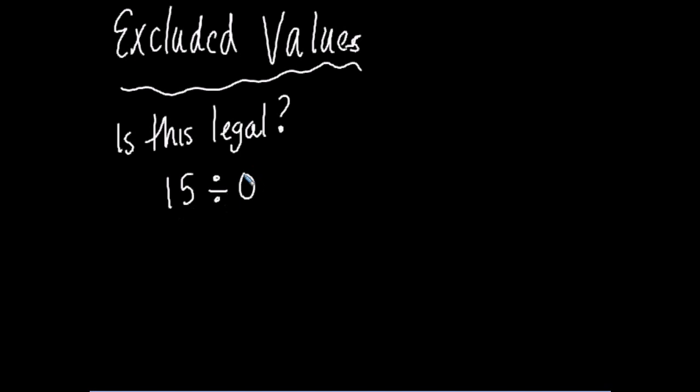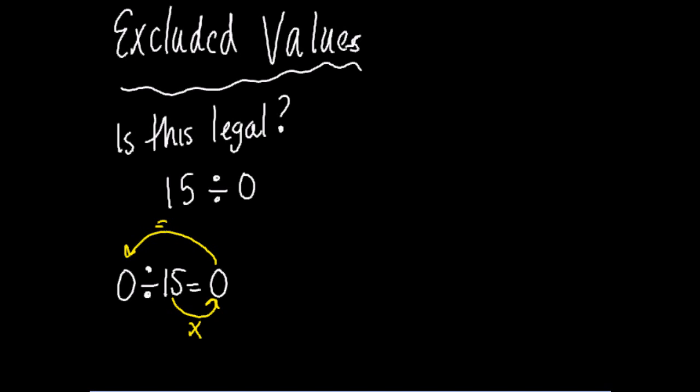Is that legal? 15 divided by 0. Yeah, it's going to be 0, right? No. 0 divided by 15 is 0, because 15 times 0 equals 0.